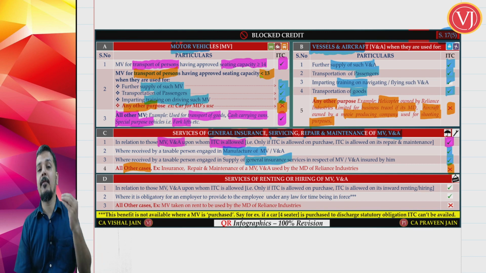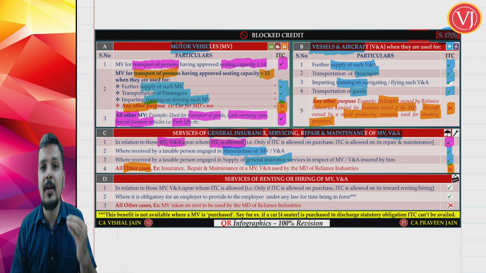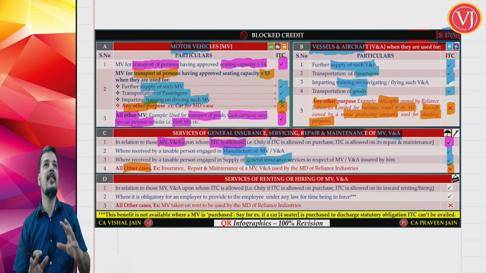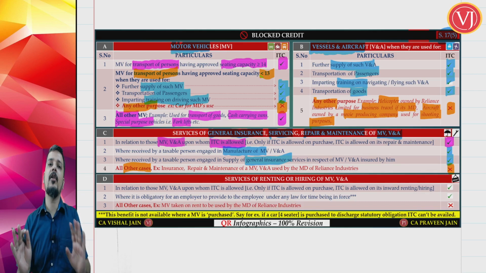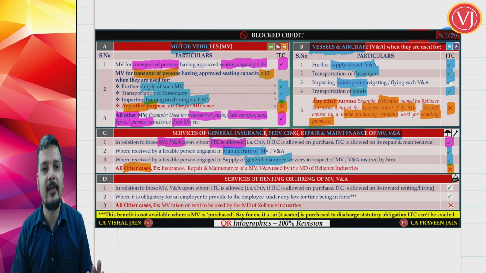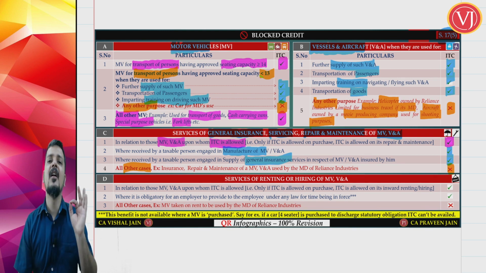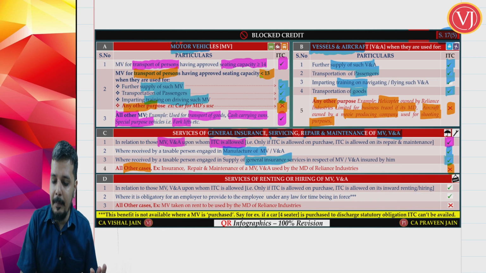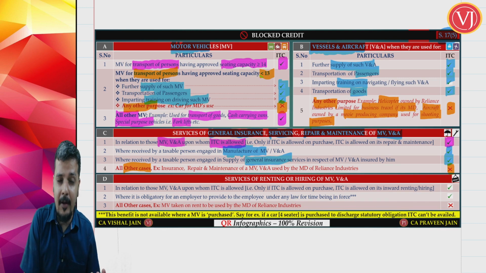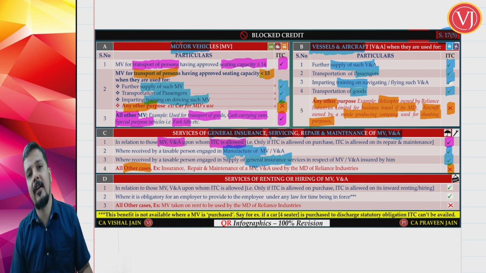For a manufacturer of motor vehicles and a general insurance service provider, do not see whether at the time of purchase you get the credit or you don't get the credit. Whether or not you get the credit, for these two services, that is general insurance services and repair and maintenance services, these two people will always get the credit. Not everyone. Who are they? Manufacturer of such motor vehicles and the general insurance sector.